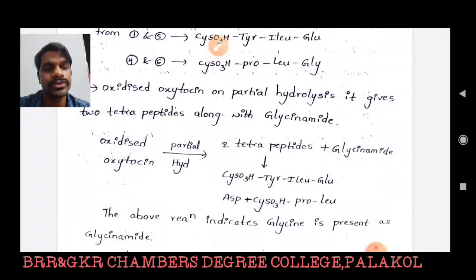Oxidized oxytocin on partial hydrolysis gives 2 tetrapeptides. Based on the C-terminal analysis and N-terminal analysis, they determine the 2 tetrapeptide structures.